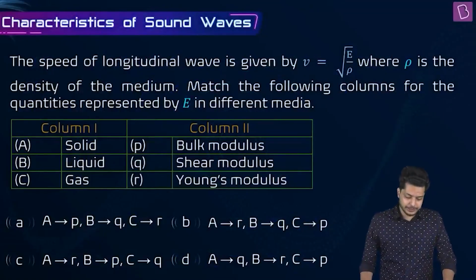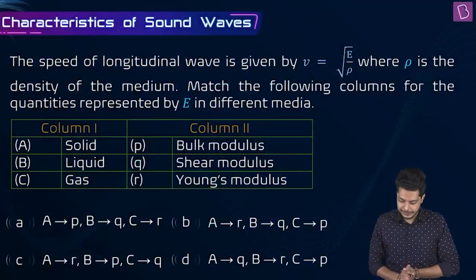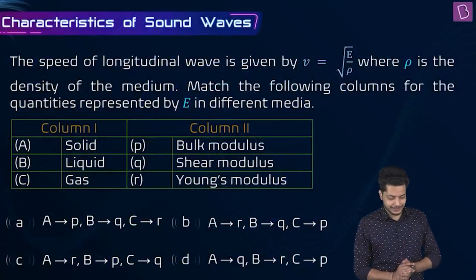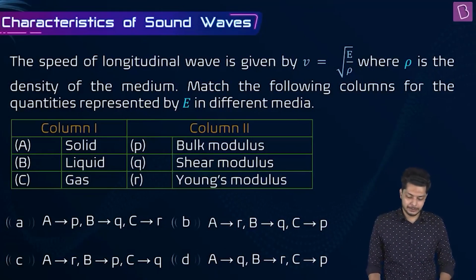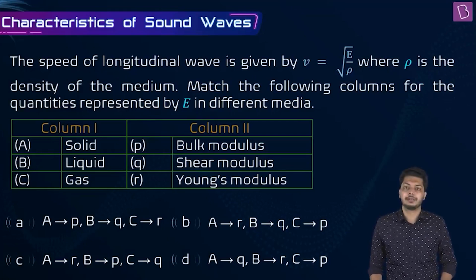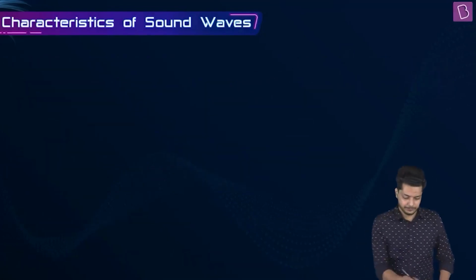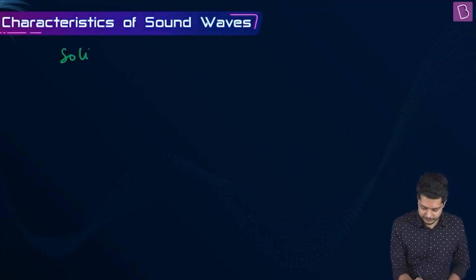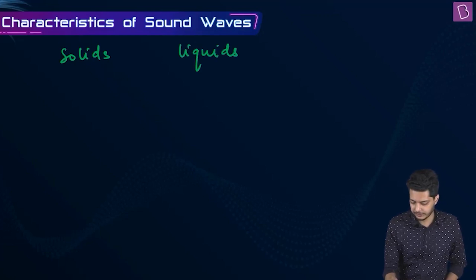The speed of longitudinal wave is given by V is equal to root over of E by rho, where rho is the density of the medium. Match the following columns for the quantities represented by E in different media. I think this is a memory-based question. Solids, liquids, and gases.